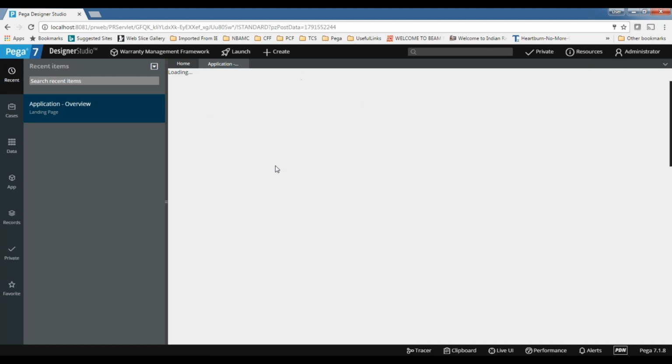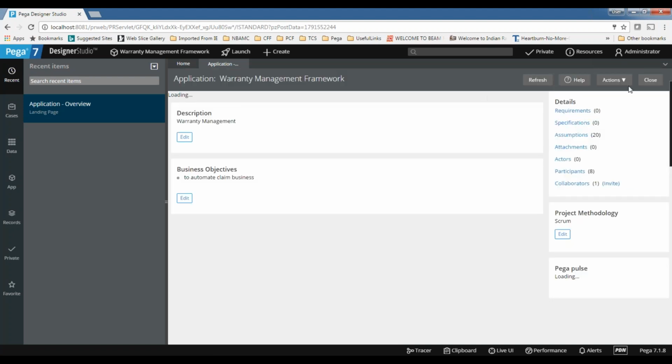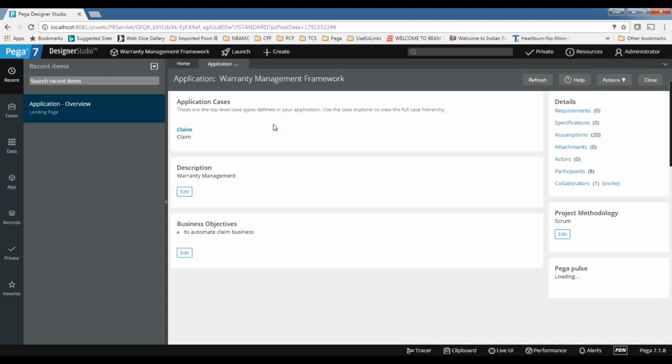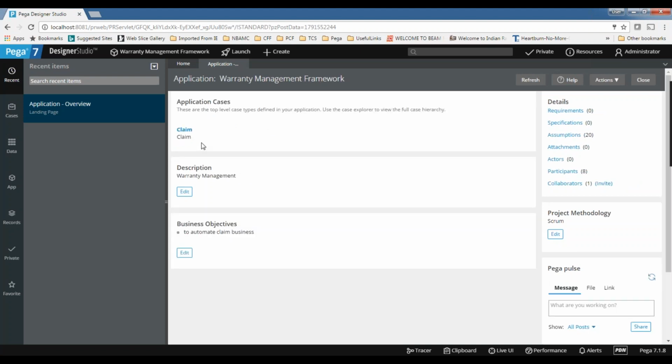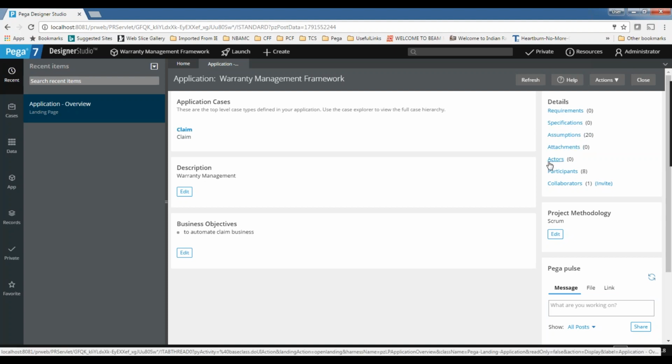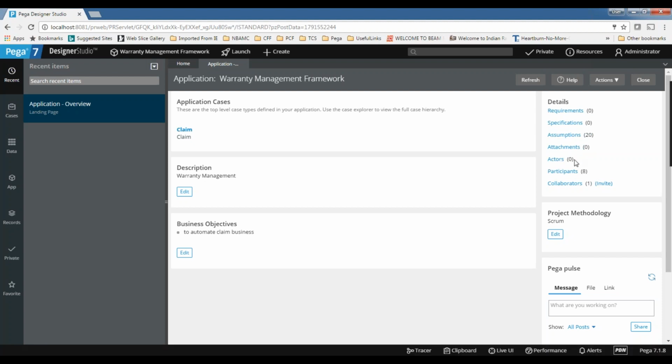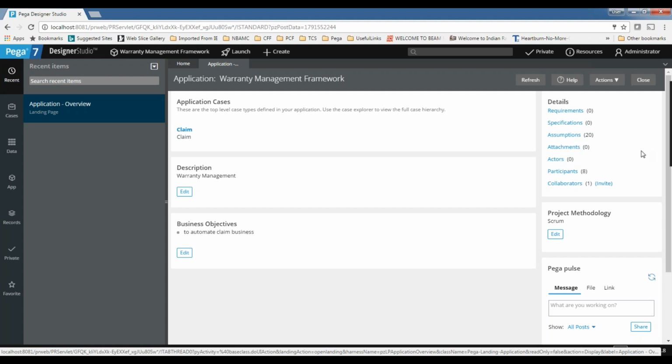So the application overview will contain all the application details, including what we gave at the time of creating the application, like what cases we kept, what cases we are including, what the description is, and what the business objectives are. And then if you look at the right-hand side, you can see the requirements, specifications, and assumptions. If you want to attach anything, you can attach it. Actors are nothing but those involved in the actual application processing, not the project processing.